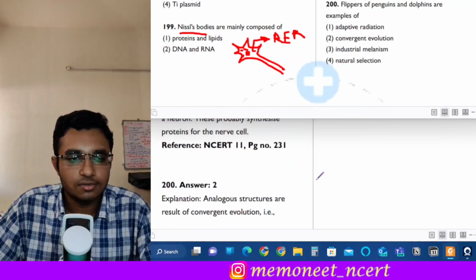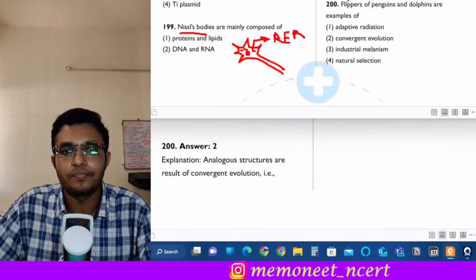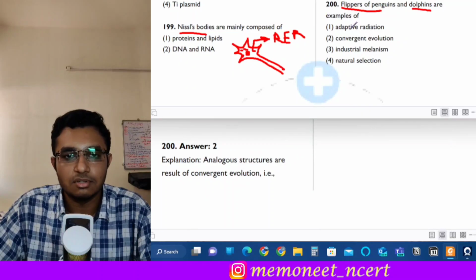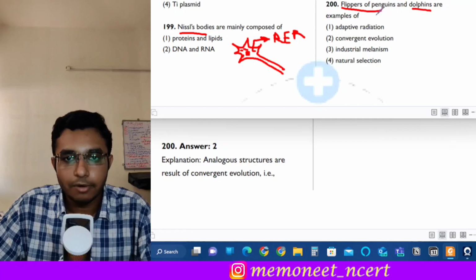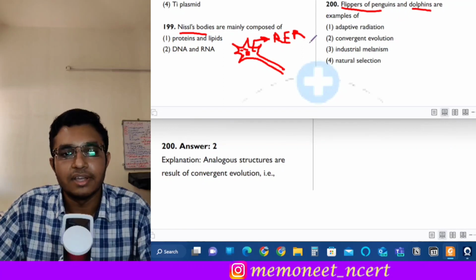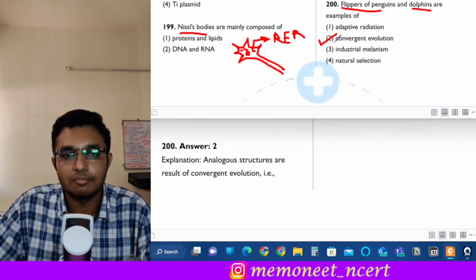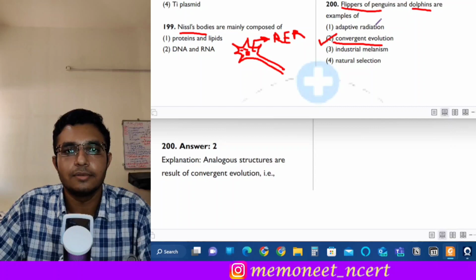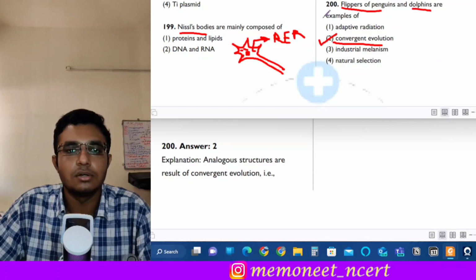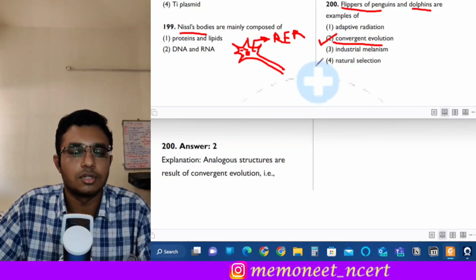Moving on to the last question, question number 200. The flippers of penguins and dolphins are examples of what? So see, the flipper of a penguin and the dolphin, what type of organs are they? They are analogous organs, okay? And analogous organs are an example of convergent evolution. So here the answer will be option 2, that is convergent evolution.